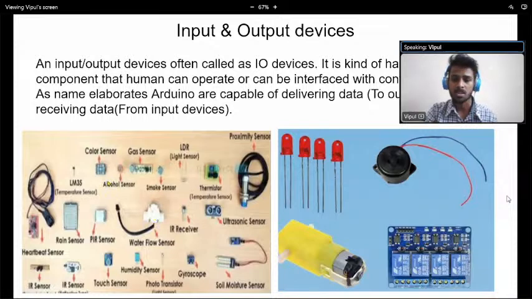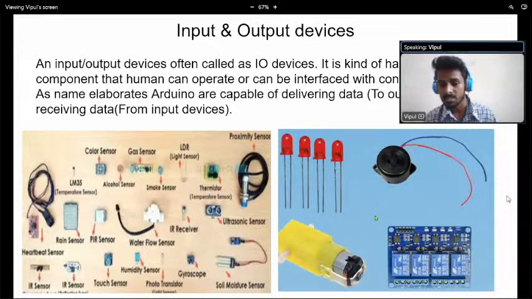So these are the input sensors. What are the sensors doing? The sensor is observing our current environment. It is observing some change, some events, and this is the kind of information that a sensor can take from the environment, right? This information the sensor transmits to the Arduino. So what is our Arduino doing? Arduino is listening to that particular sensor's information. So the sensor is acting as an input, and that's why all the sensors are input devices.